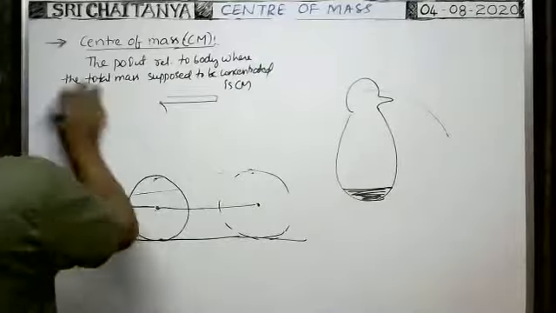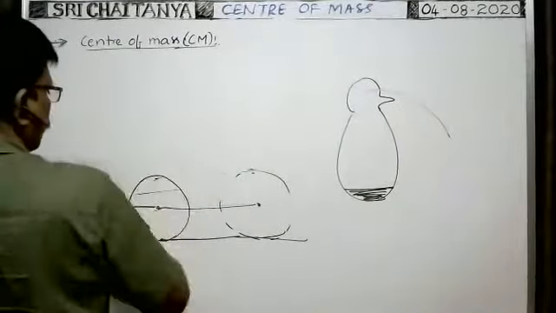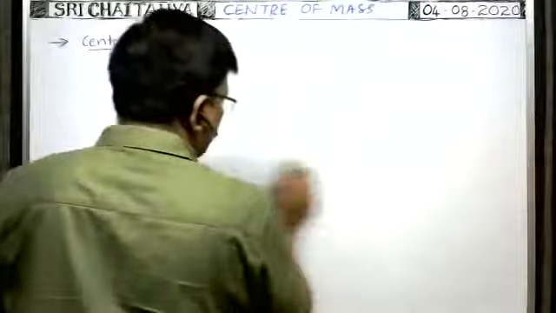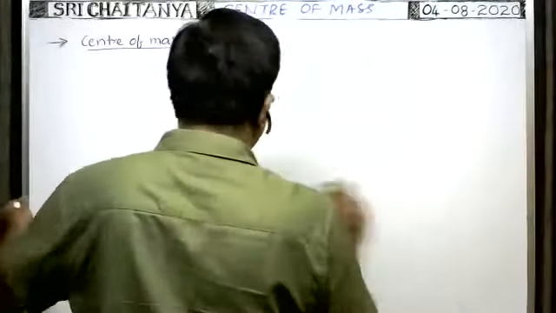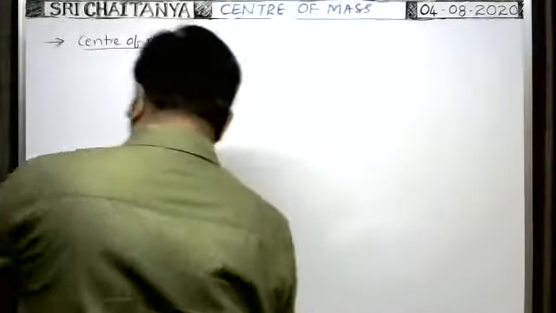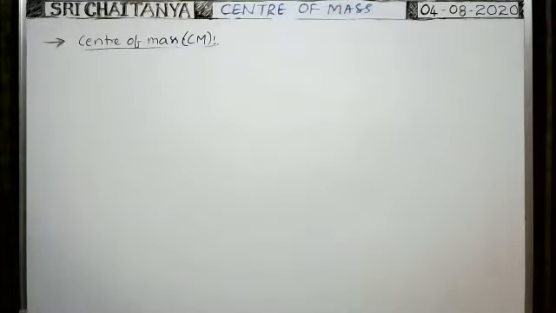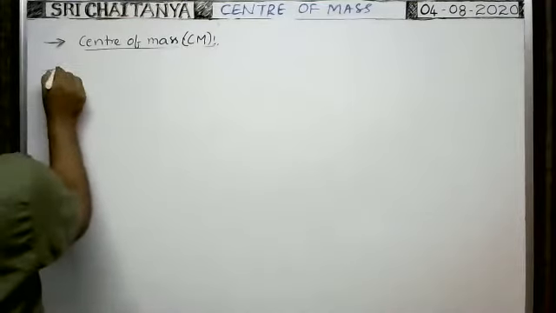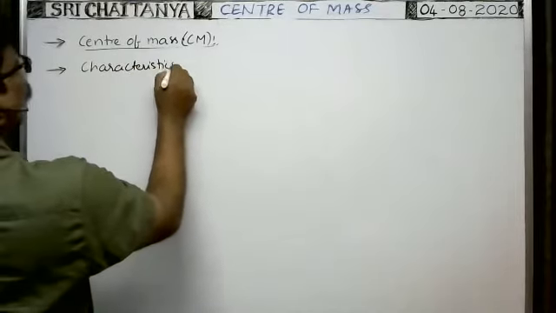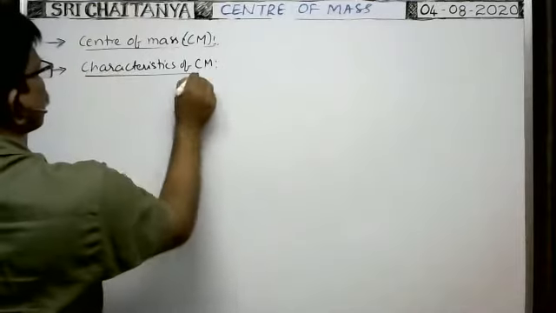Now we have to see different examples of the center of mass, and the characteristics of center of mass.